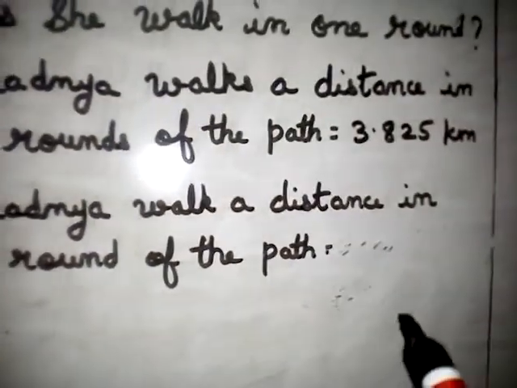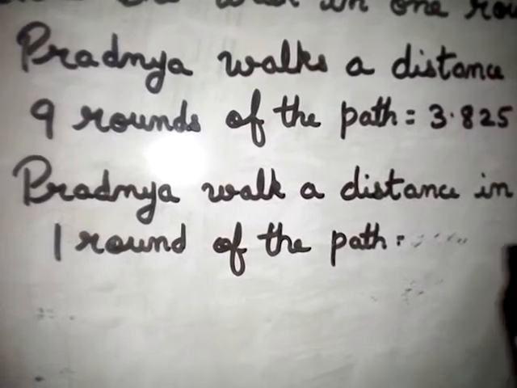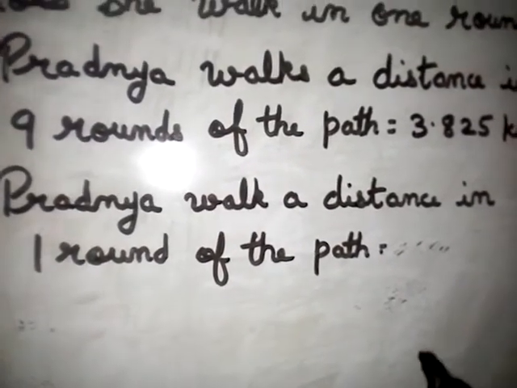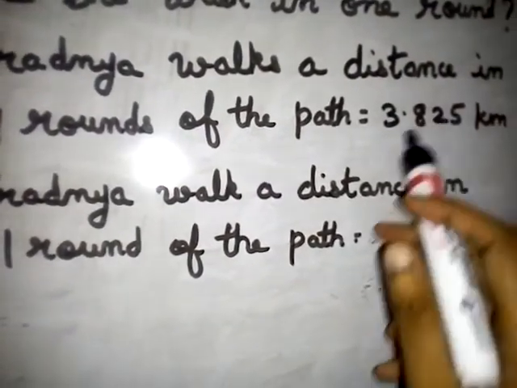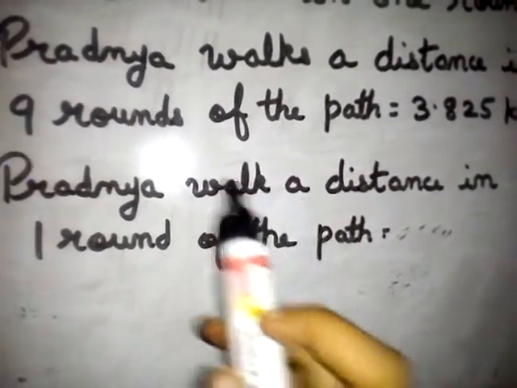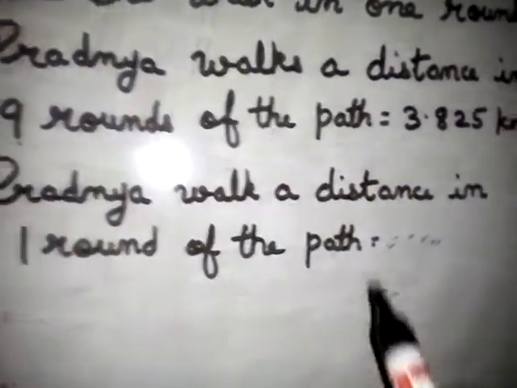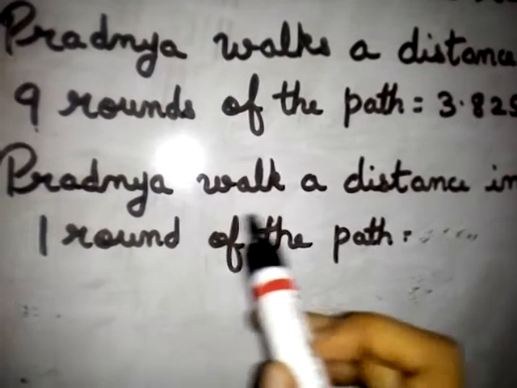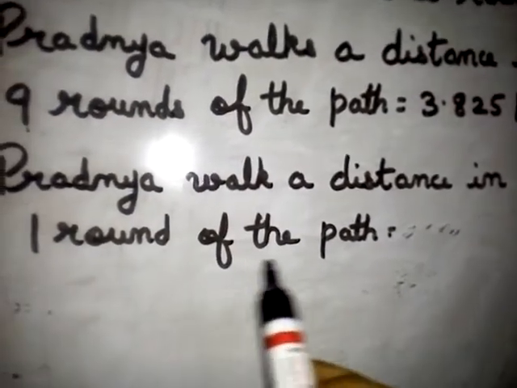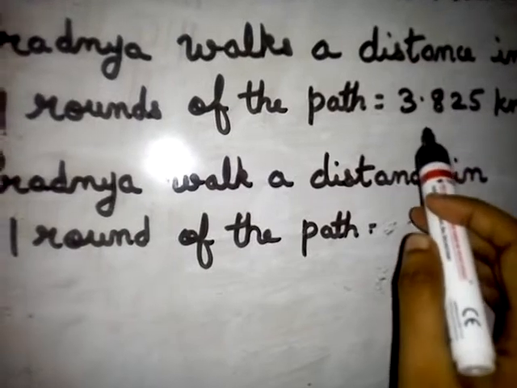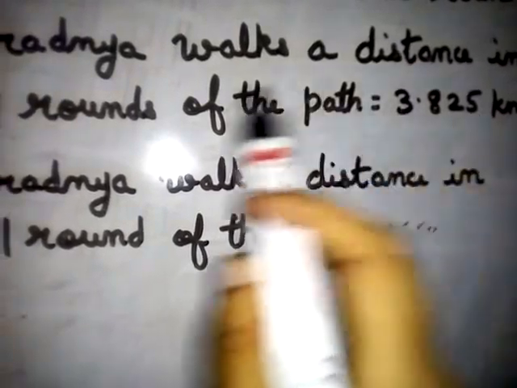When you are finding one round, division will come: 3.825 divided by 9. Then you will get Pradnya's distance in one round of the path after dividing 3.825 by 9.